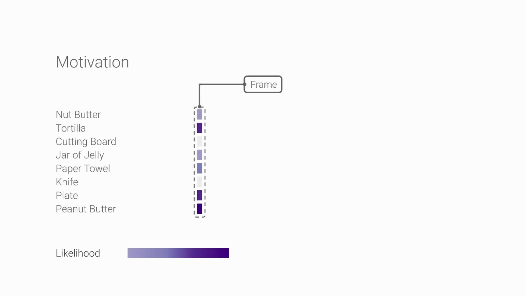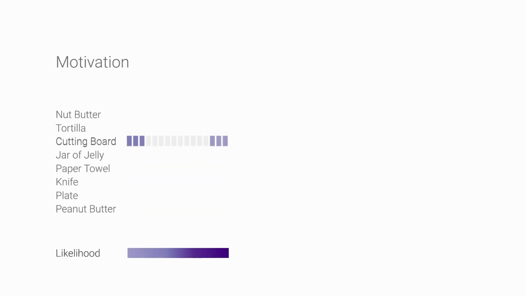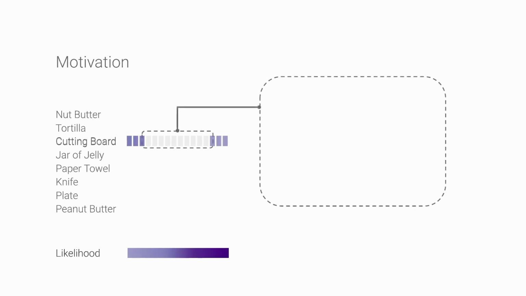For instance, while trying to understand why a model has stopped detecting a specific object, we may look at the detection likelihood for each object in the recipe at a given frame. This same strategy can be applied to the whole video in order to capture possible detection patterns of the model. In doing so, we quickly recognize that the model stopped detecting the cutting board for a long period of the recording. We propose several potential explanations for this behavior.